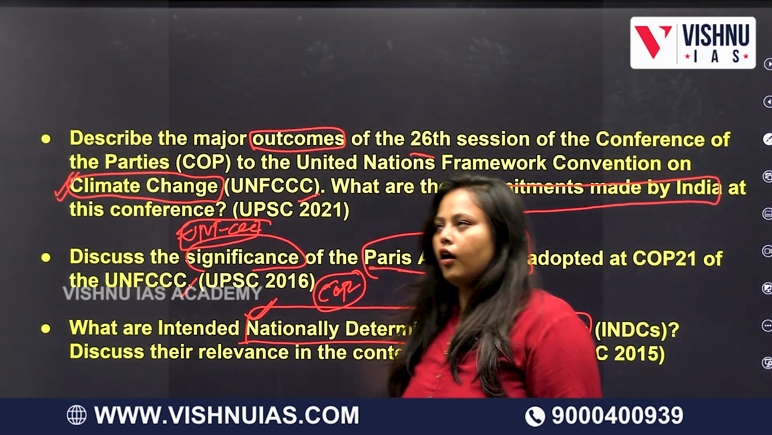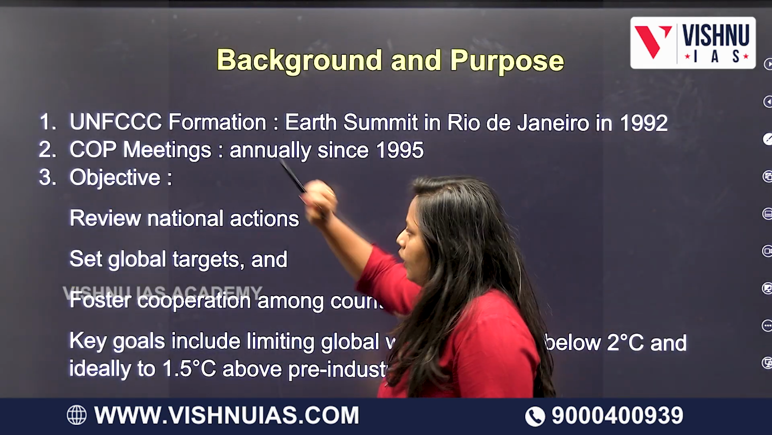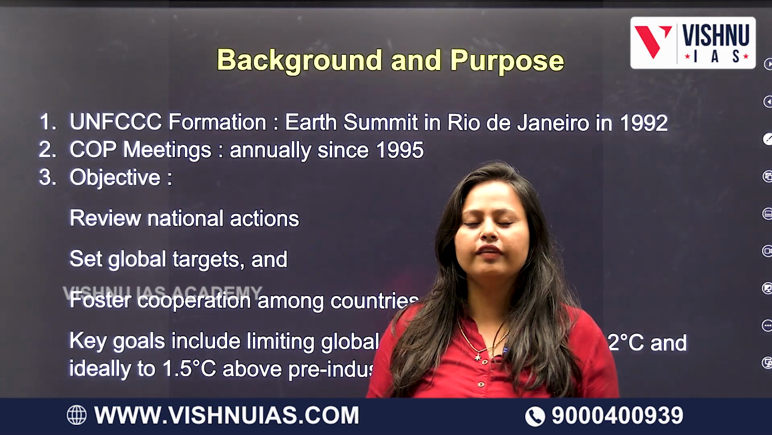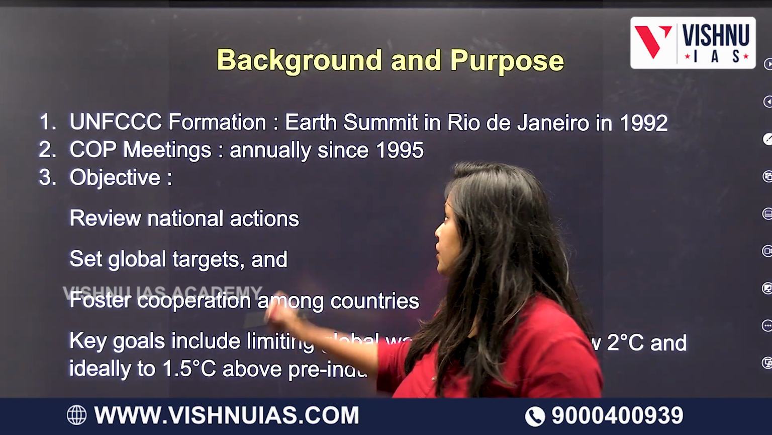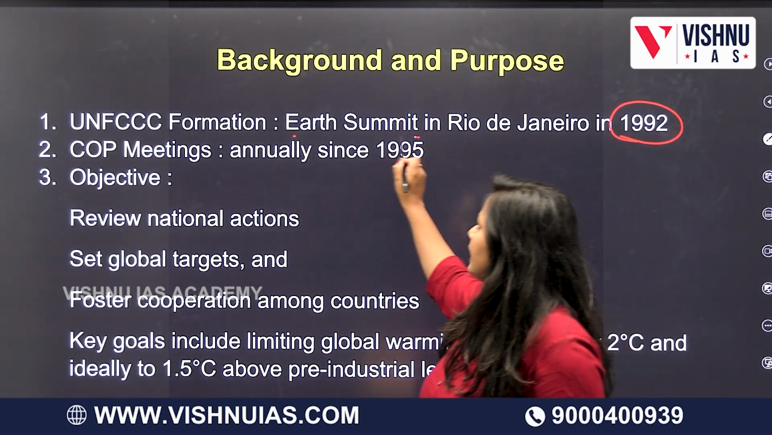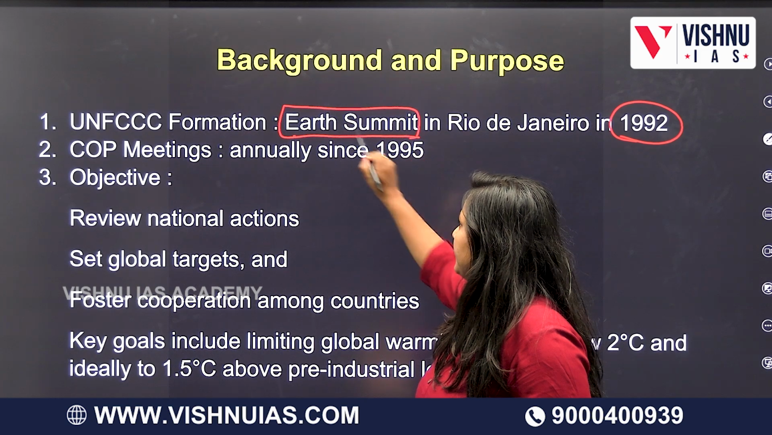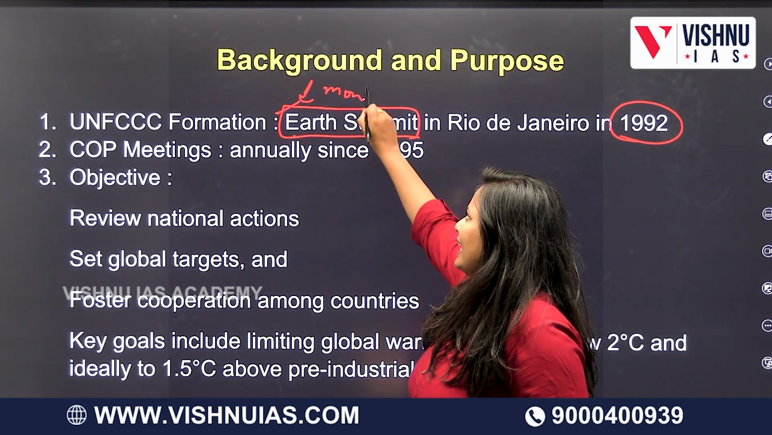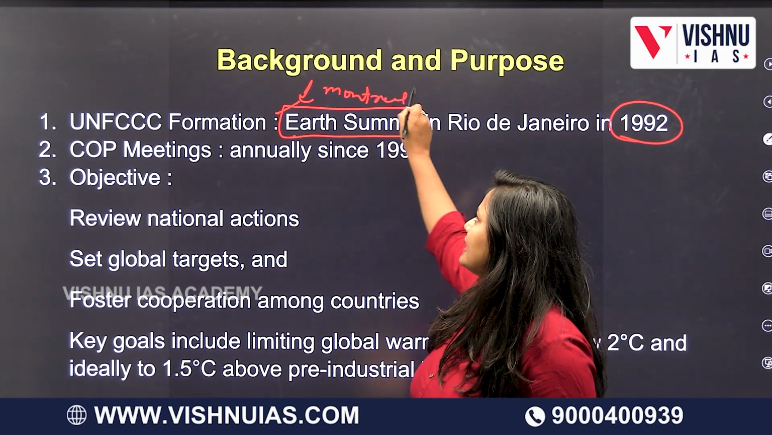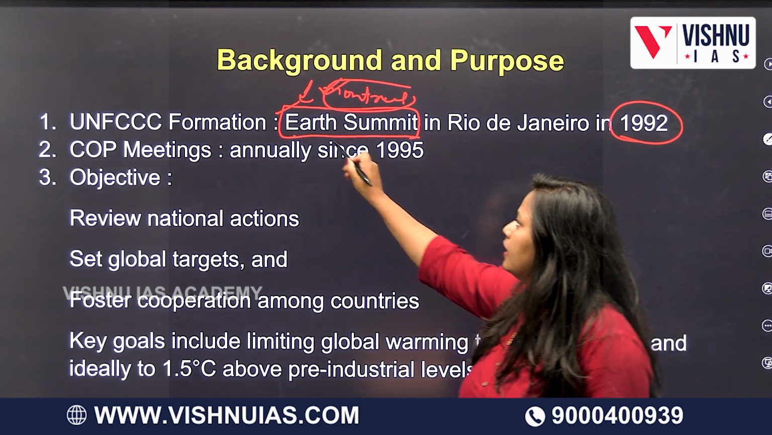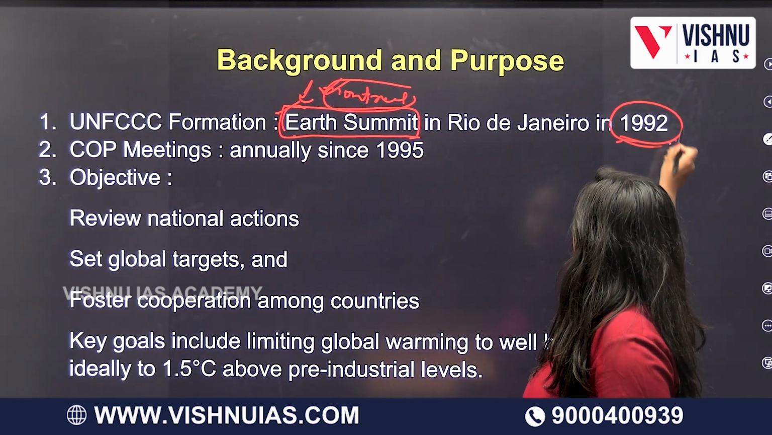So we'll move forward. How did UNFCCC come into the picture when we are discussing climate change? Firstly, in 1992, everybody knows there was an Earth Summit which happened. This is the outcome of the Montreal Protocol actually. Not exactly outcome. First the Montreal Protocol came out, then the Earth Summit happened in 1992.